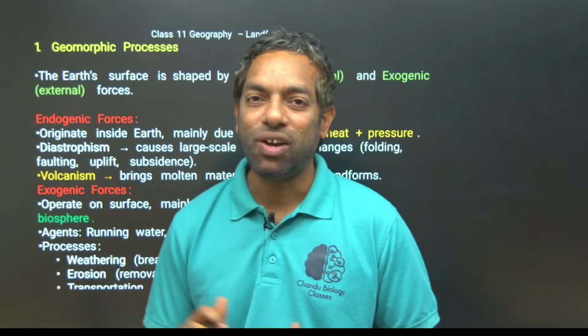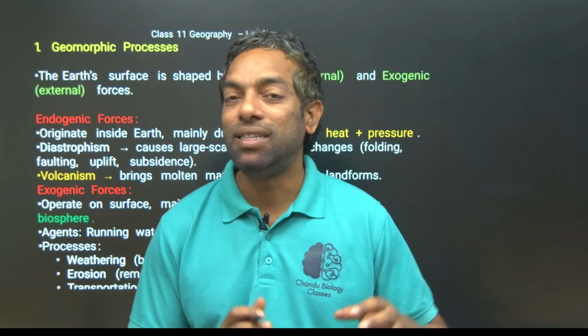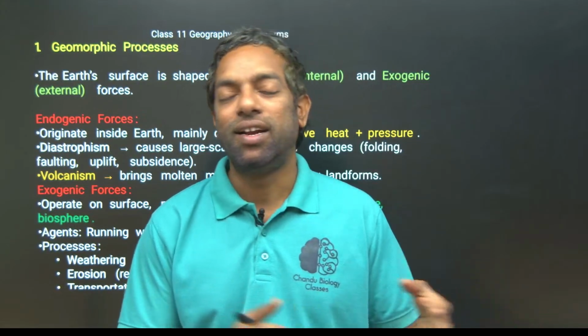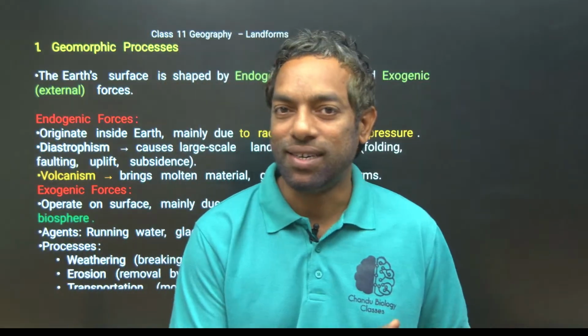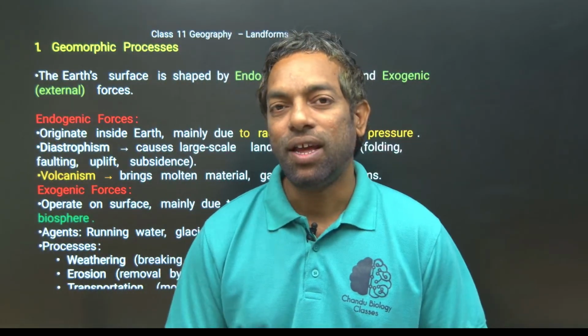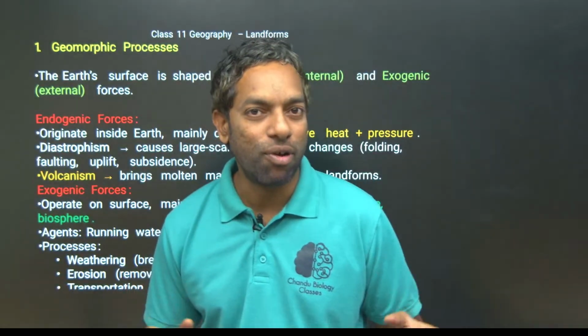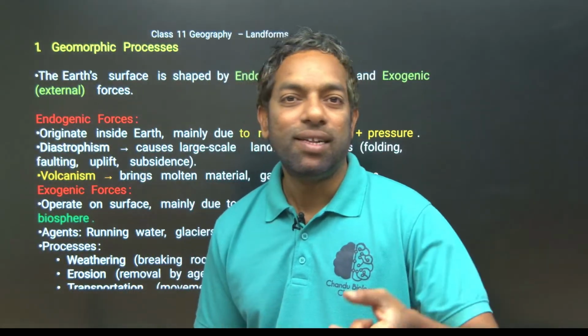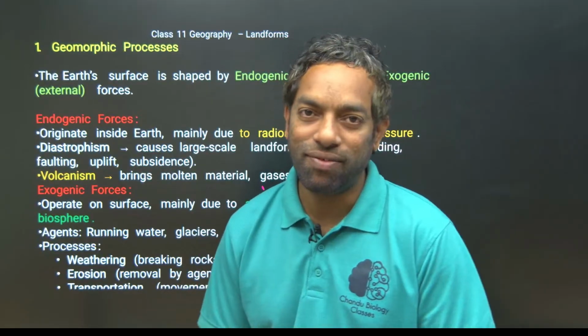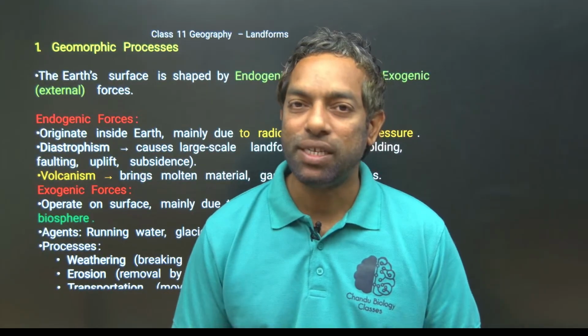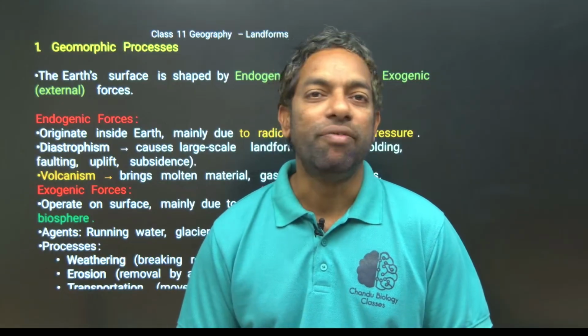From the geography point of view, landforms are the different features of land. Overall on the earth, if we come to India, there are different features like the Himalayas, plains, plateaus, deserts and islands. Across the globe, there is a latitudinal gradient, and each latitude has different landform features. How are they formed? This is the question we are practicing.